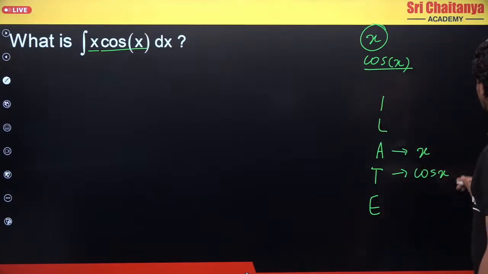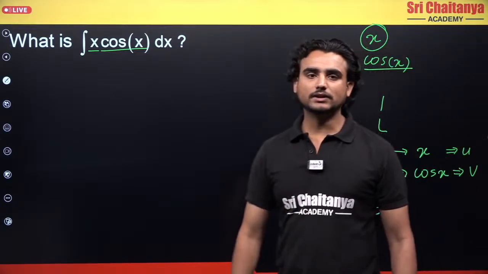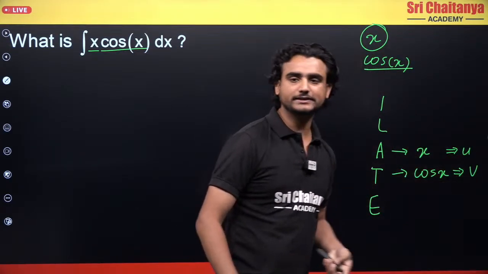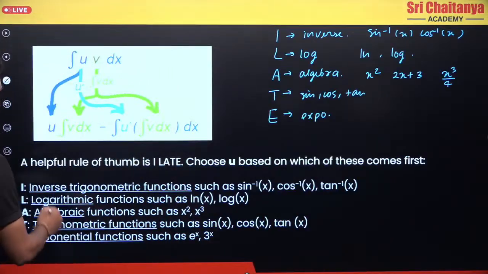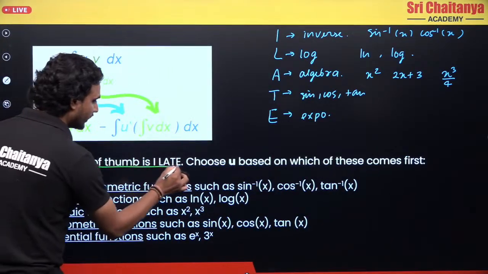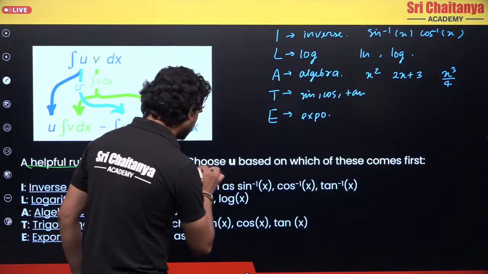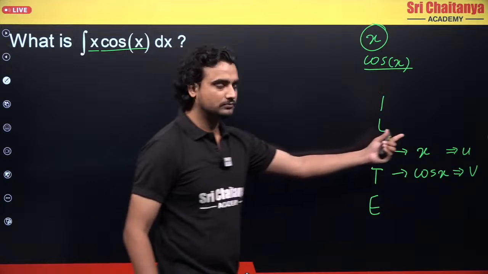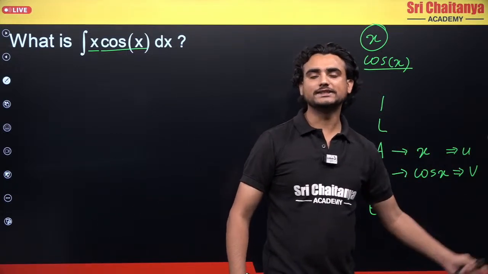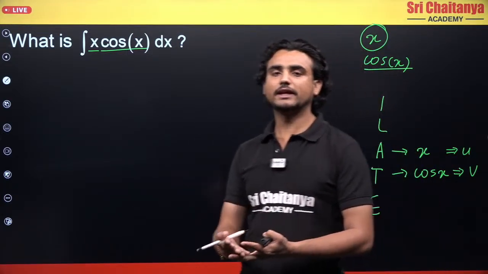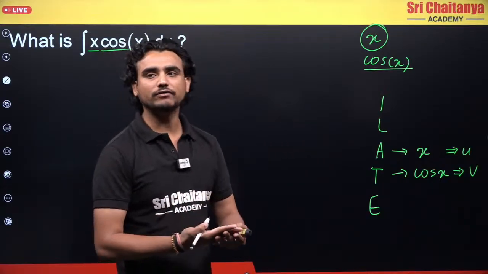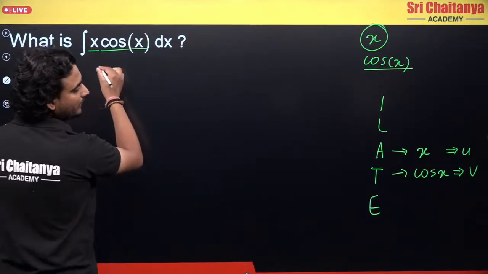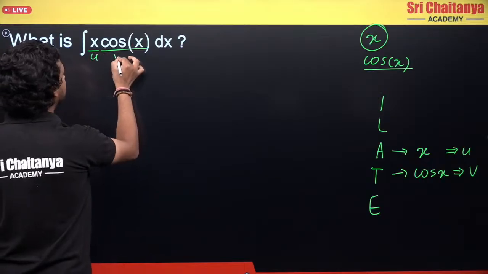Now how to decide which is u? The first one is always u, and the second one is v. The first function is u, the second function is v. A helpful rule of thumb is ILATE: choose u based on whichever comes first. Whichever function comes first is my u function, and the later function is known as the v function. So now I am able to decide which is u and which is v. Here, my x is u, and this is v.